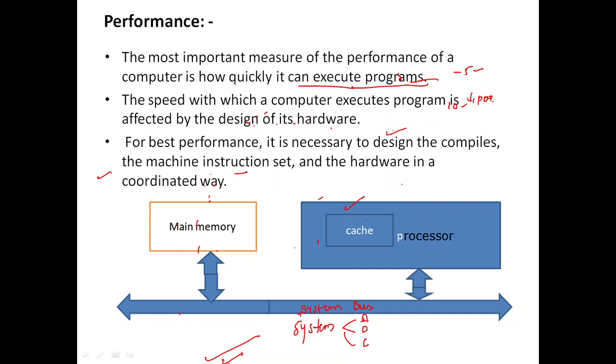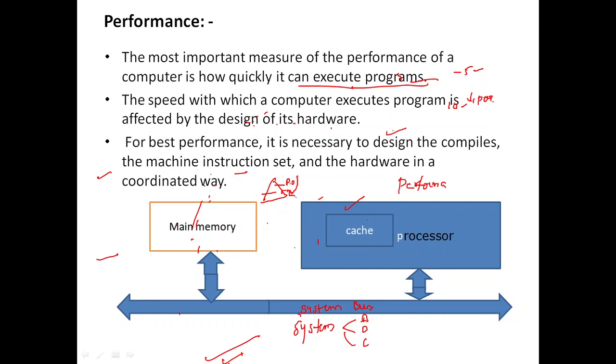Why? Because when we talk about performance, the hierarchy is main memory and the processor. You'll have the main memory over here and the processor over here. If a processor needs anything, it will check in the main memory.